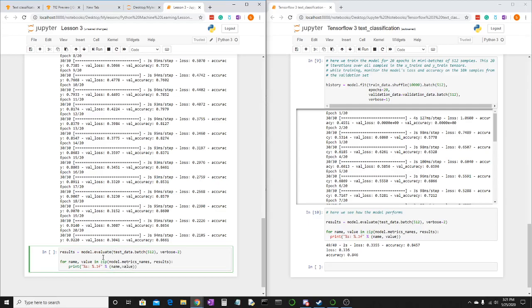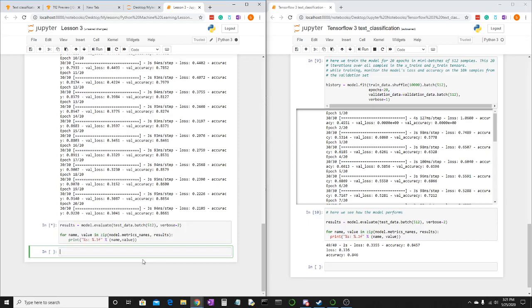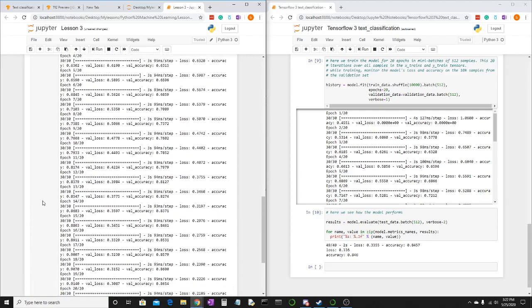So here we tested the model with mini batches of 512, and we created a for loop that prints out the name and the value. Shift enter. It should only run once it's done. So we had a loss of 0.31 and an accuracy of 0.85, which is actually lower than the training yet again, which is very interesting. We'll see later on how to deal with that.